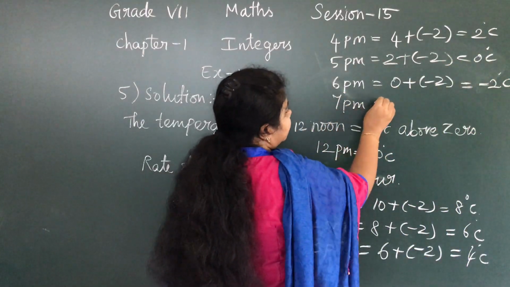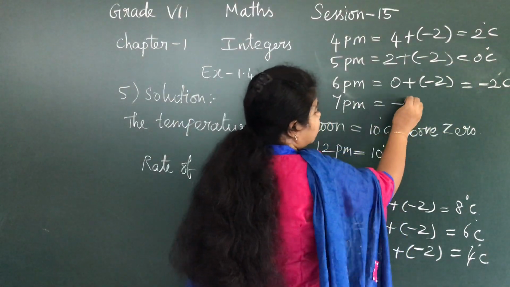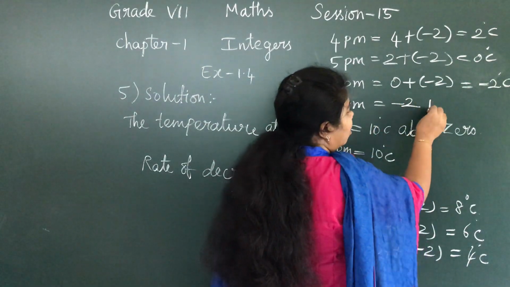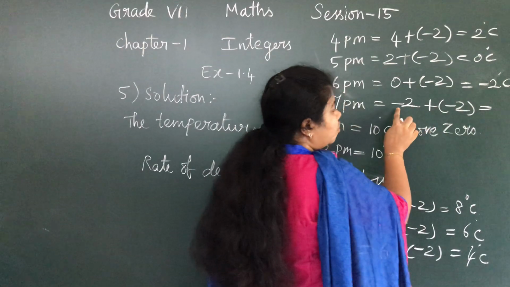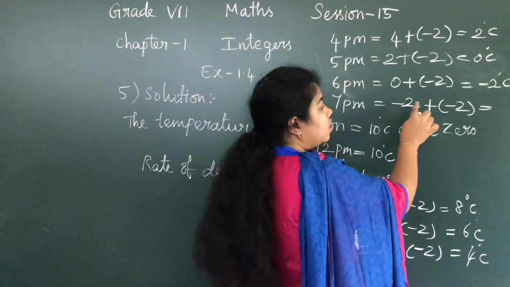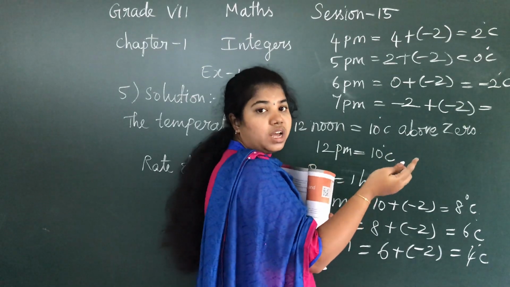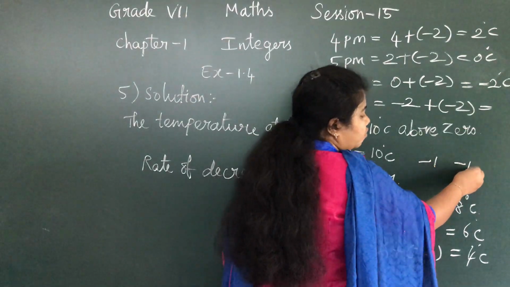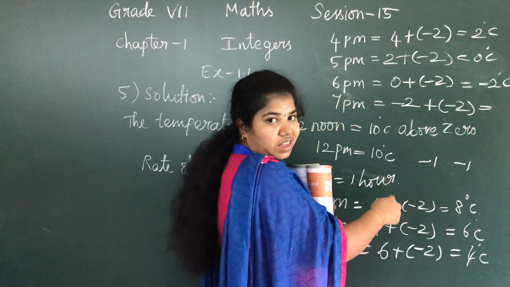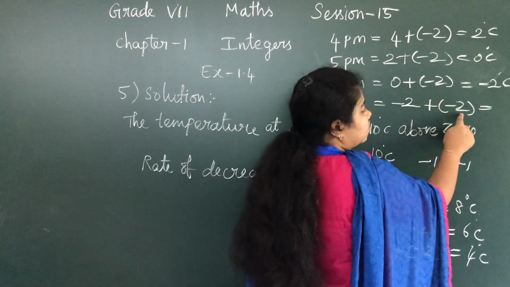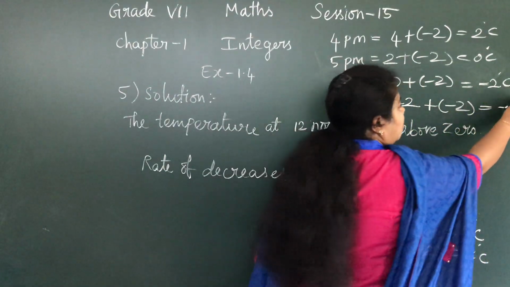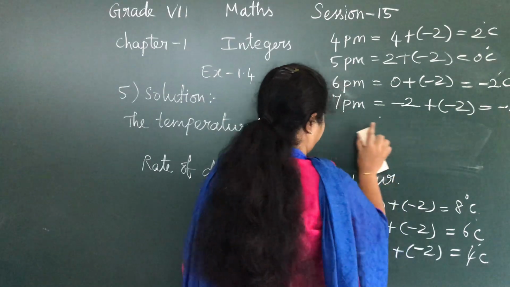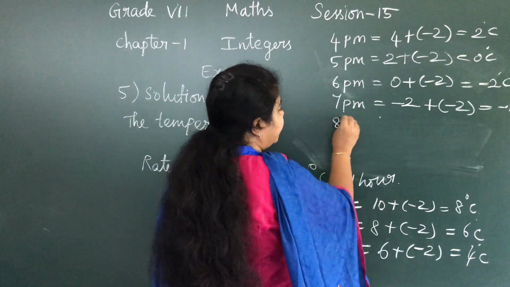7 p.m. Here it is minus 2. So now you can understand why you have written the symbol plus there. So minus 2 plus of minus 2 is equal to minus 2 plus into minus, minus. So minus 2 plus minus 2 is minus 4. Same symbol, add and write the symbol. Add the numbers and write the same symbol. So add the numbers 2 plus 2, 4 and write the same symbol. So minus 4 degrees Celsius. Now at 8 p.m.